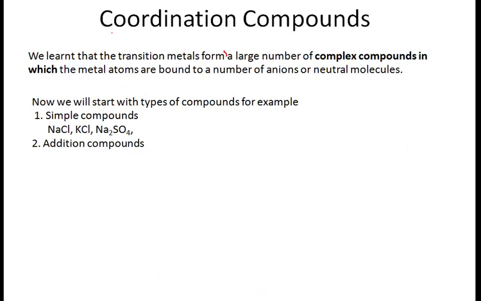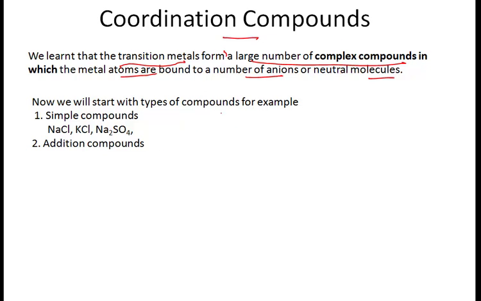Okay. Now we will start with coordination compounds, right? As we have already studied in the previous class about transition metals, there was a property that they form a large number of complex compounds, in which the metal atom is bound to a number of anions or neutral molecules, right? So complex compounds will be our main focus in this chapter, right?